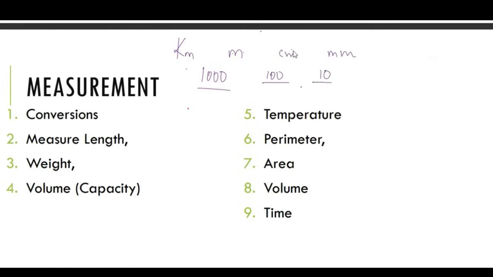Another thing that you have to remember here, it's big to small, we shall need to multiply. Whereas small to big, we shall need to divide. You understand? So simply meaning if you're changing kilometers to meters, we need to multiply. Why? You're going from a big unit to a smaller unit. Still, it goes on and on. Here also, you're going to multiply. Here, you multiply by 10. This section here, you multiply by 100. This section here, you multiply by 1,000.